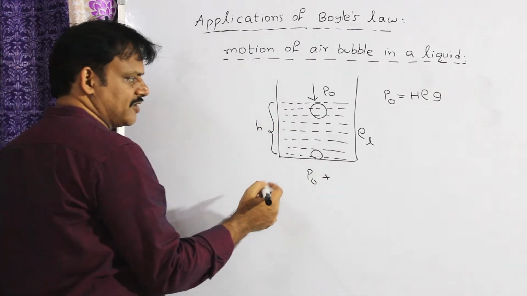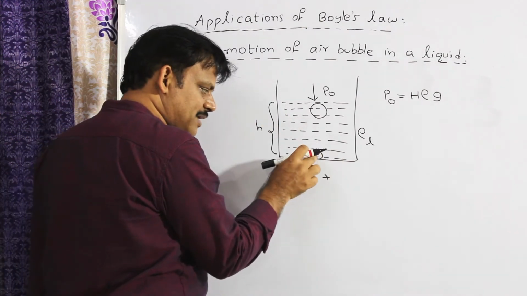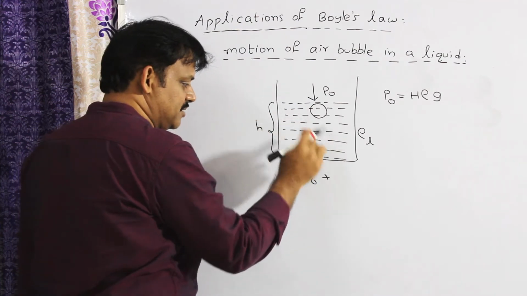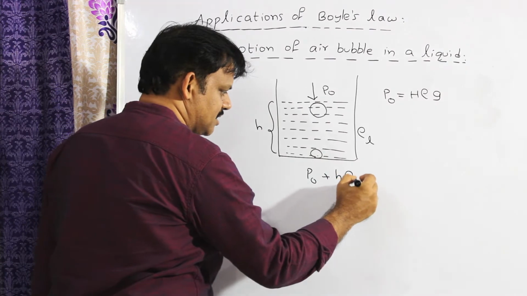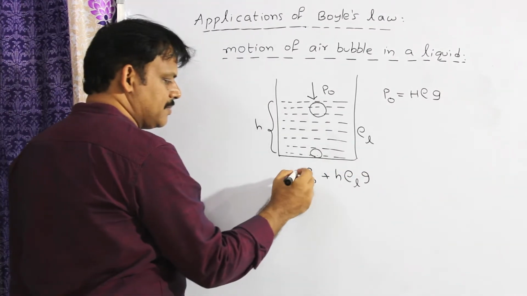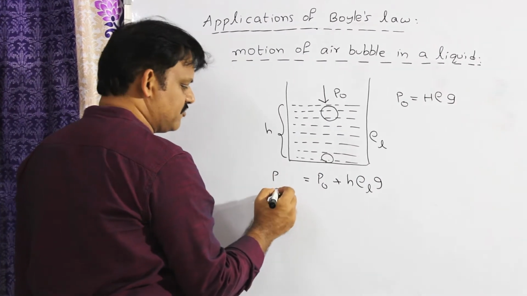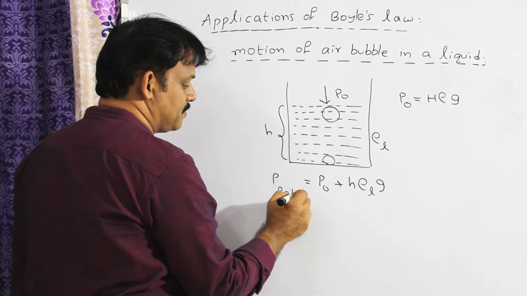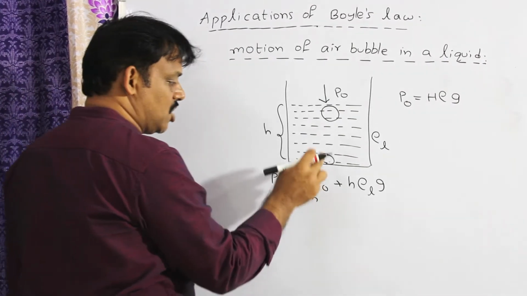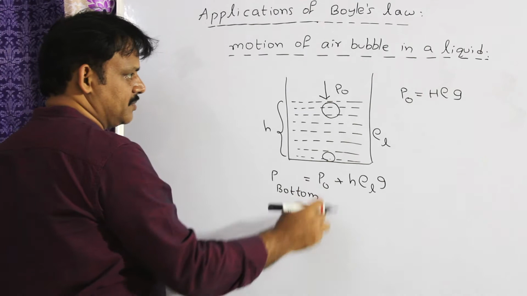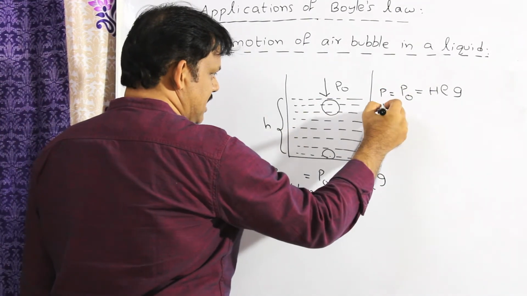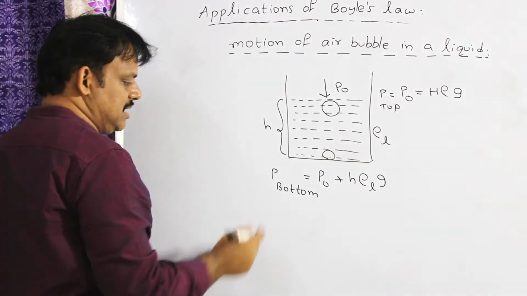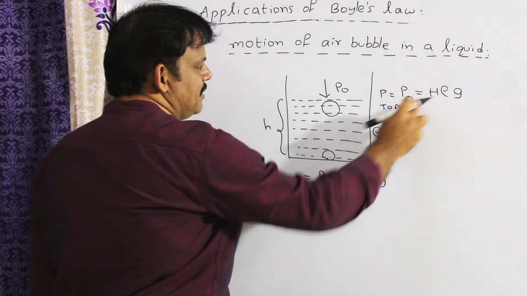What is the formula for the pressure acting on the air bubble at the bottom due to the entire liquid? Since its depth is h, its density is rho L, it is h rho L G. This is the pressure of the liquid at the bottom. Pressure acting on the air bubble at the bottom. This is the pressure acting on the air bubble at the top. So, definitely pressure at the bottom will be more than pressure at the top.